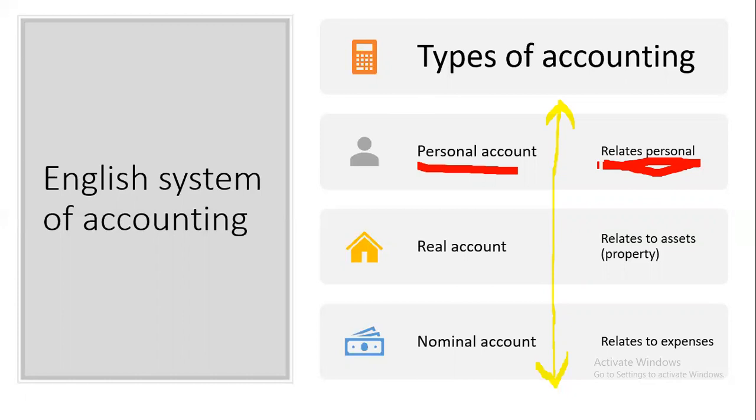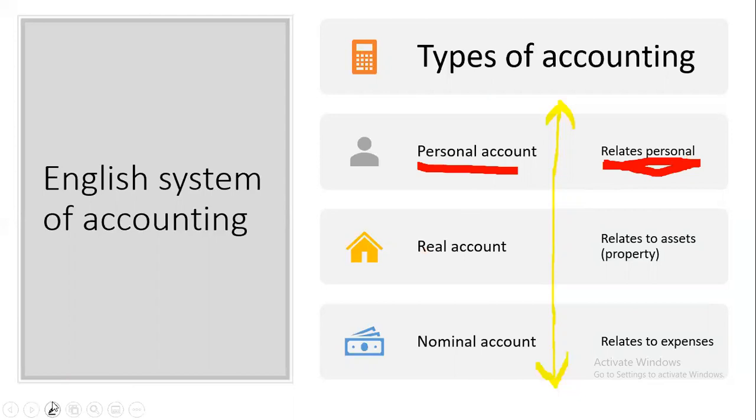All of these come under personal account. Personal always represents one individual person, related to a person. It may be one person, one business, or any bank.